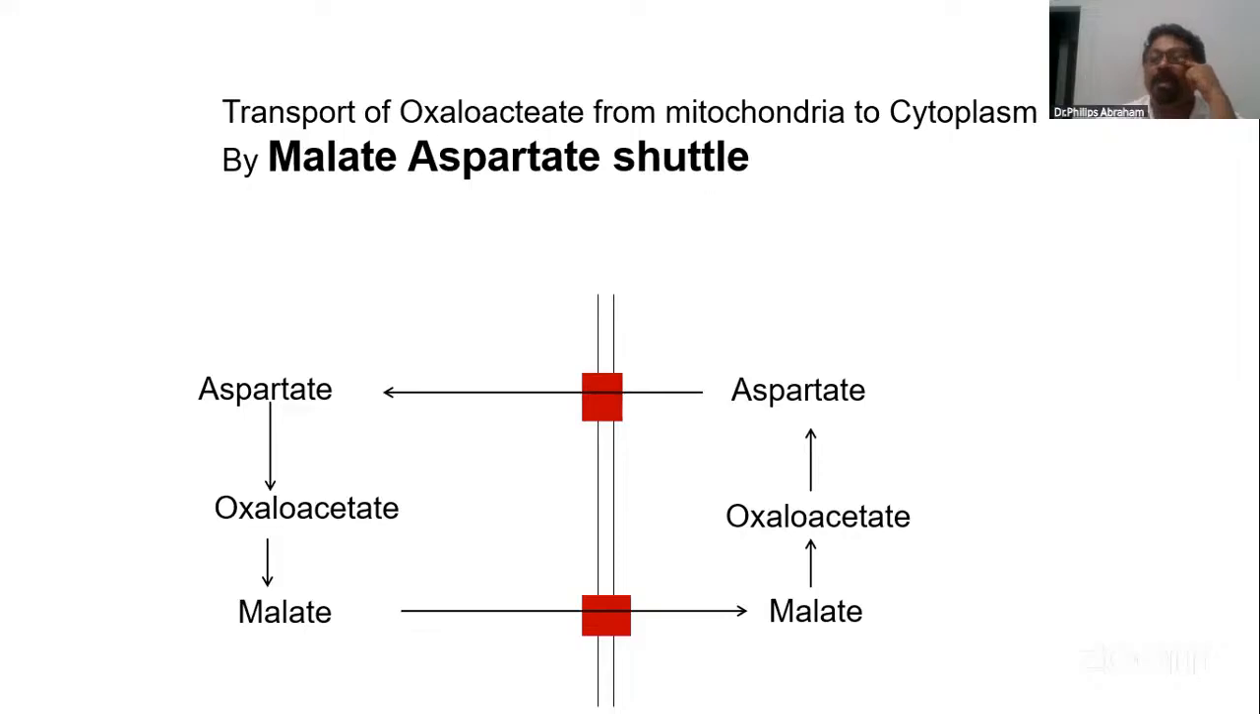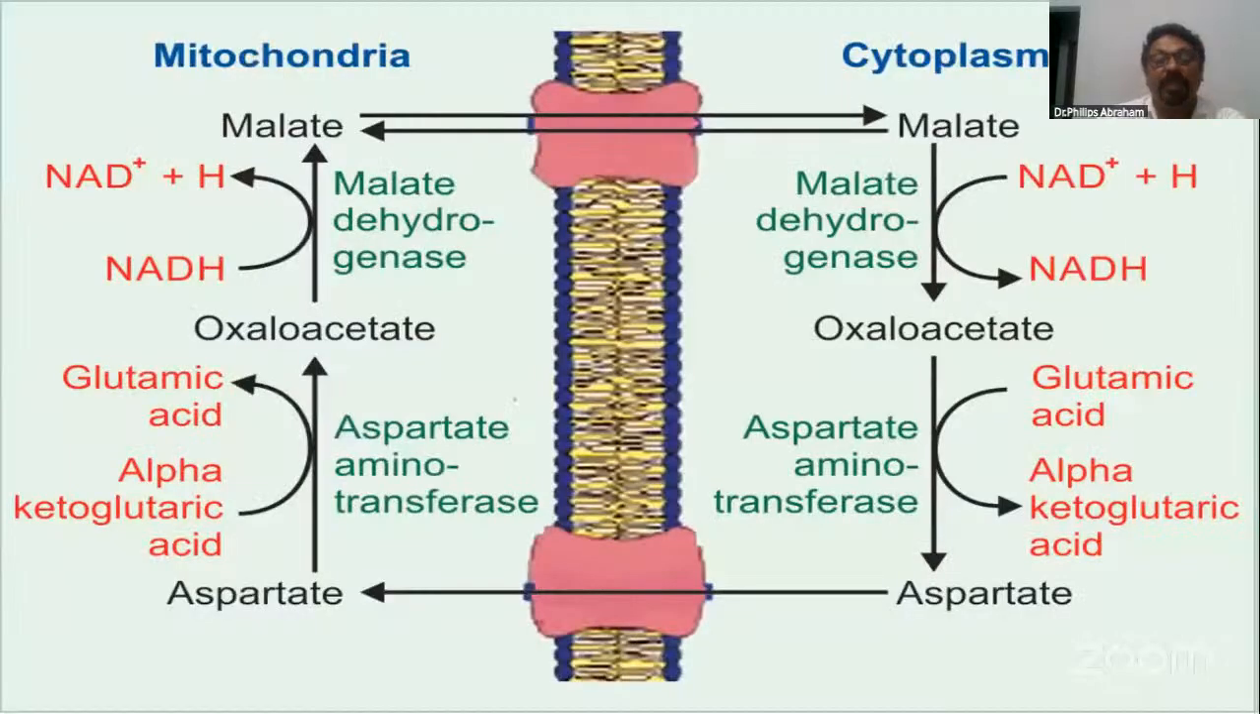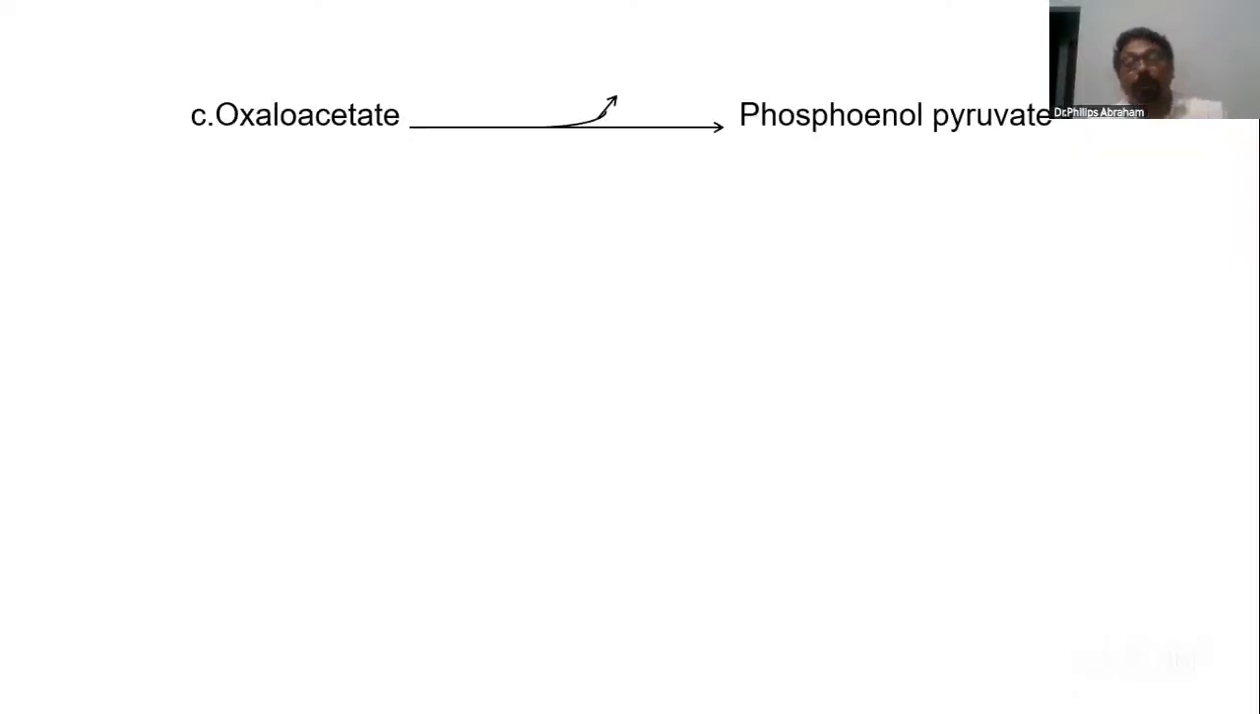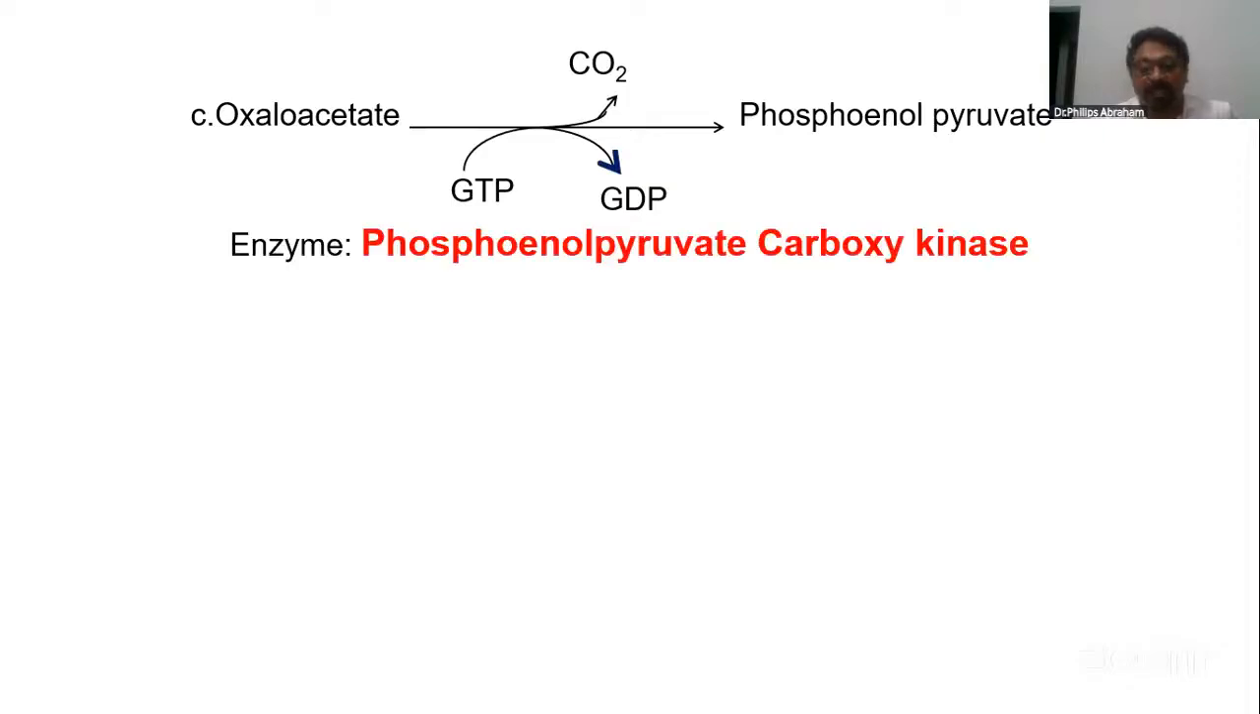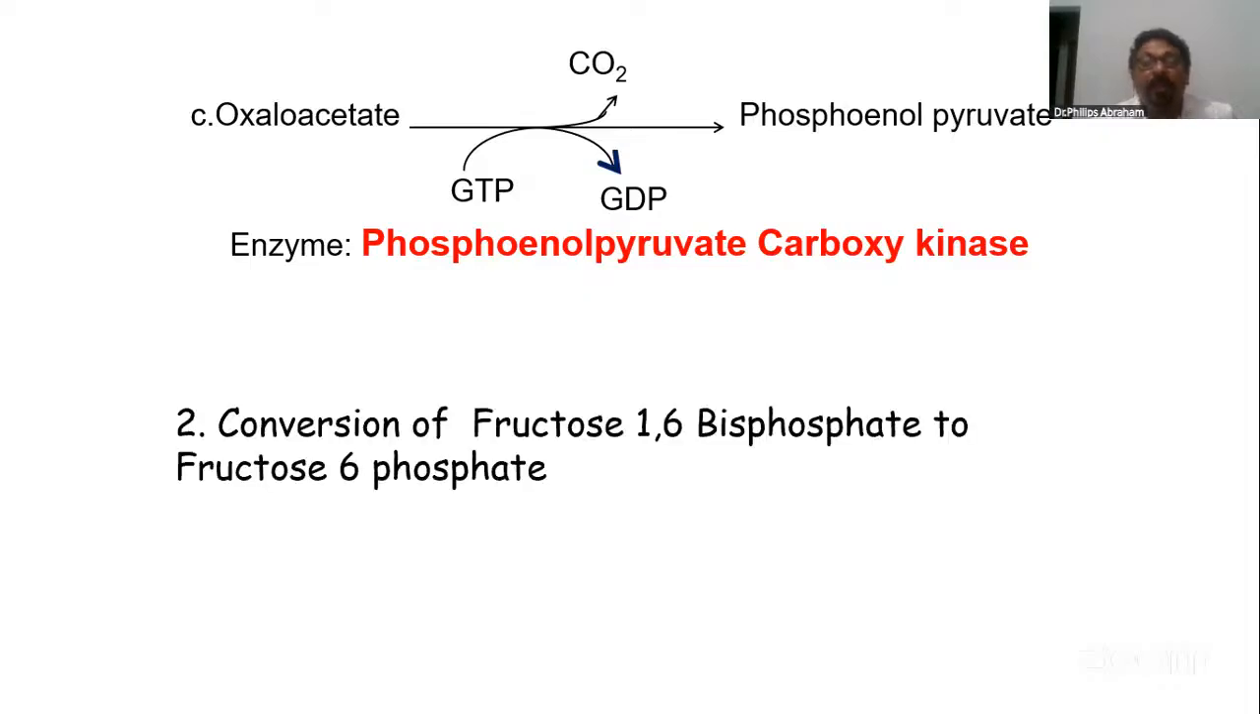Using the enzyme, the enzyme is malate dehydrogenase. Okay. With the enzyme name, suppose write all the things. Then how is the oxaloacetate converted to phosphoenolpyruvate? Again, use of GTP, enzyme name. So write in this way, with the enzyme, the coenzyme, everything. Okay. Then comes the enzyme phosphoenolpyruvate carboxykinase.